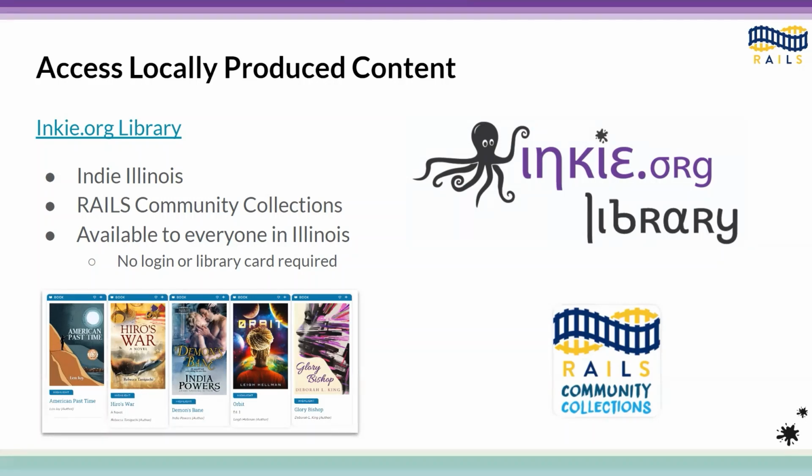And then on Inkie.org, there are a couple of other collections that you can access. One is called the Rails Community Collections, or the Illinois Libraries Community Collections. This is a collection of e-content that has been curated by local libraries. They include things like historical photo collections, community cookbooks, writers group projects, etc. Different libraries all over the state create these, and they are really fun collections to browse. So if you're on the Inkie.org library, I recommend checking them out.